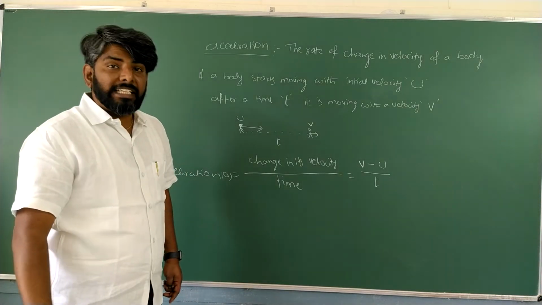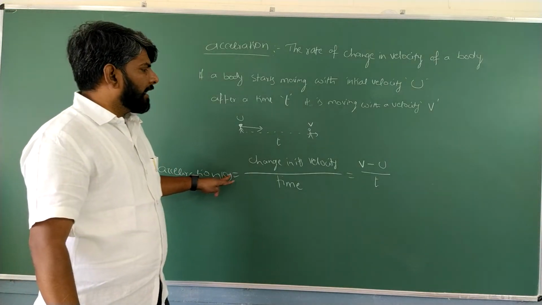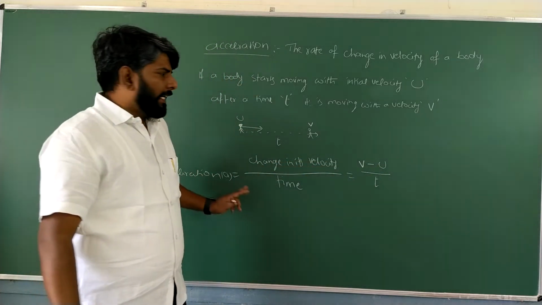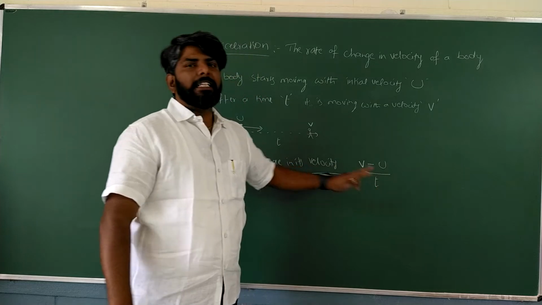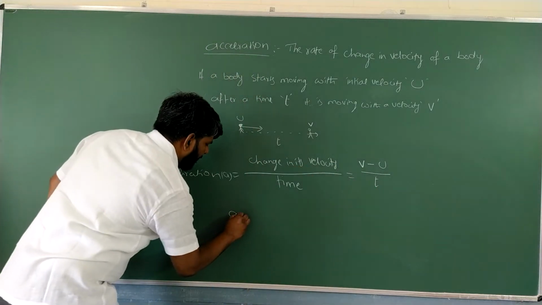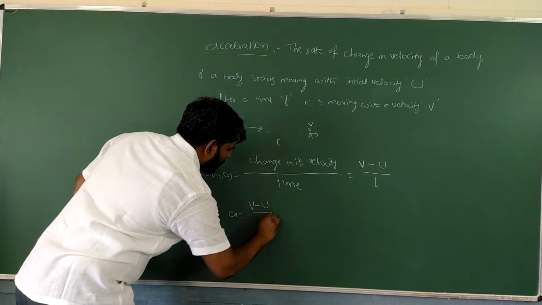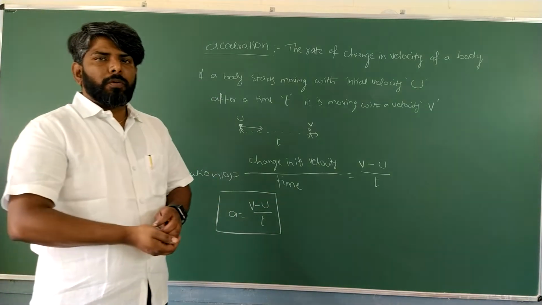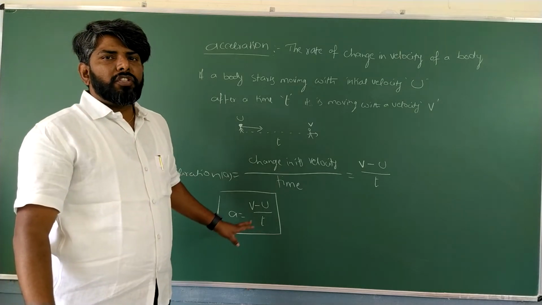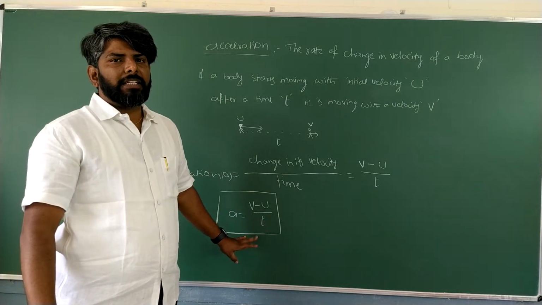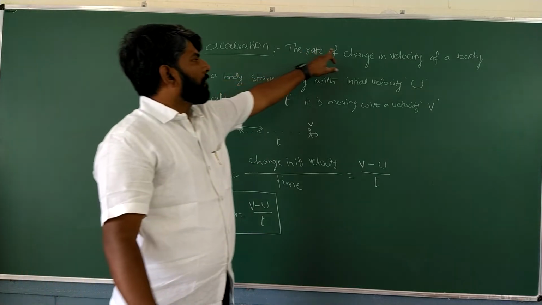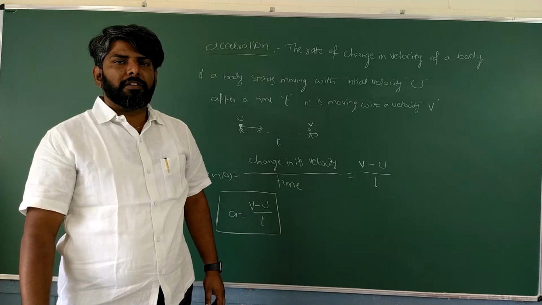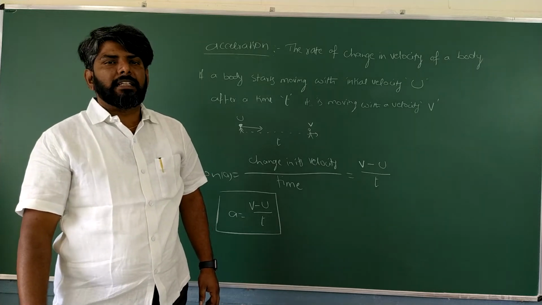So acceleration a is equal to v minus u by t. That's a simple equation. This is called the expression for acceleration. So what does it mean? Acceleration means change in velocity of a body in a given time, or simply the rate of change in velocity of a body. The rate of change in velocity of a body is called acceleration.